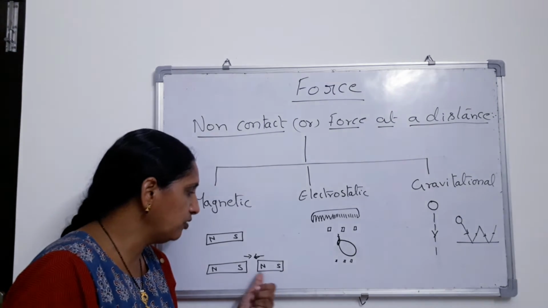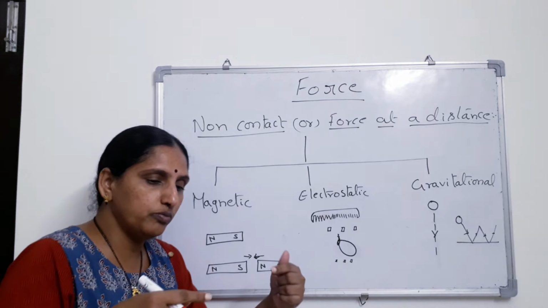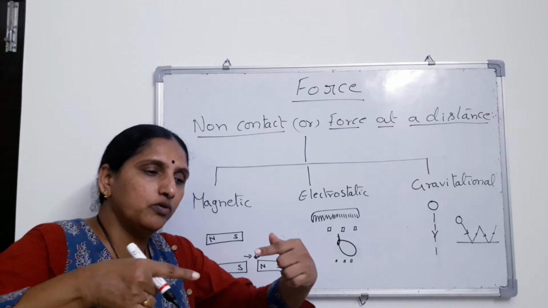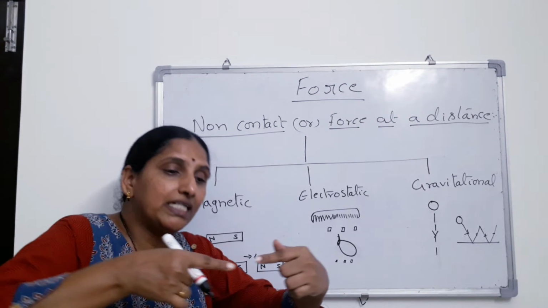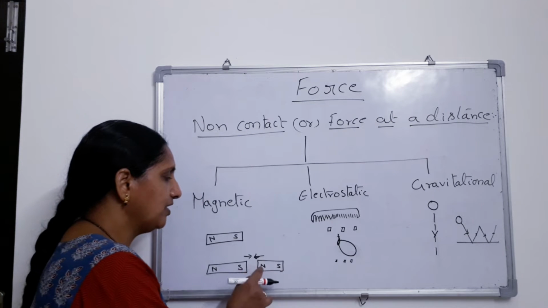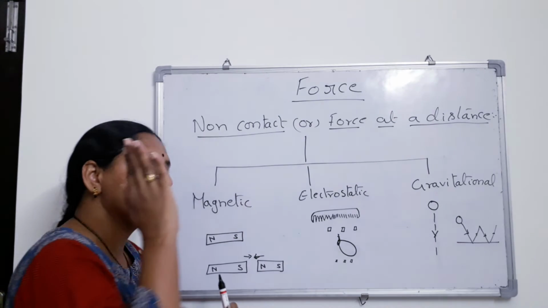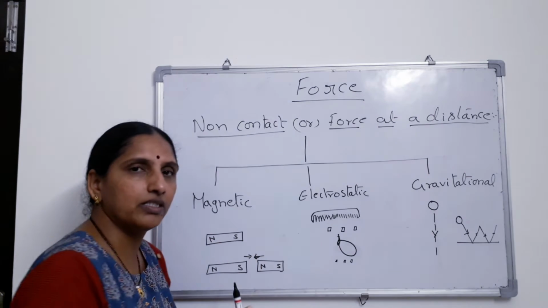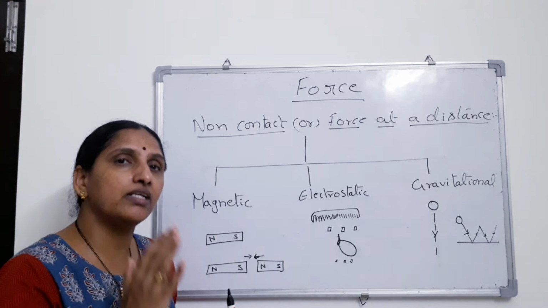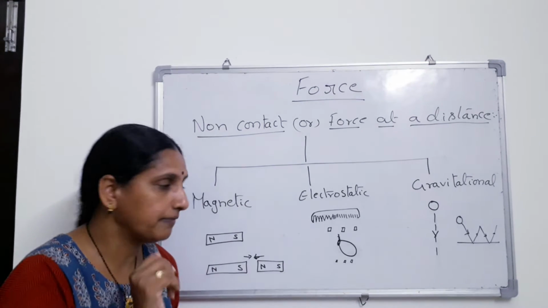So the North Pole pulls the South towards it and the South Pole pulls the North towards it. So they both tend to move towards each other. Here it is not necessary that there should be a force which is touching the body. That means the source is not in contact with the body on which the force is applied.